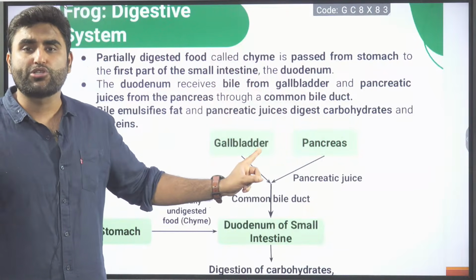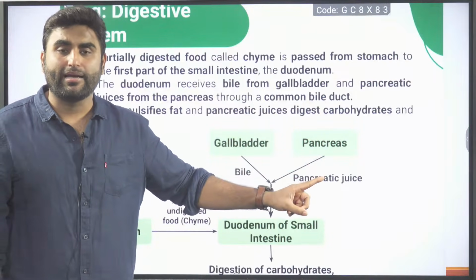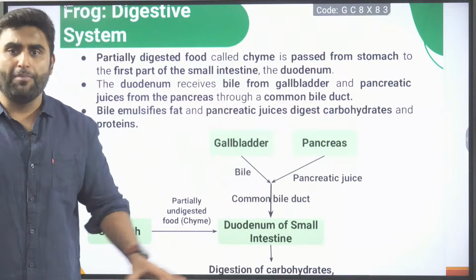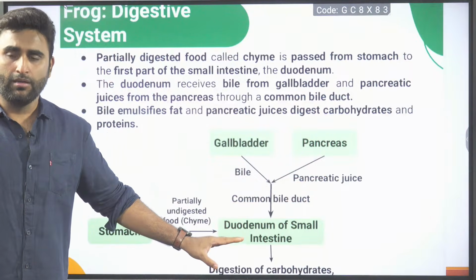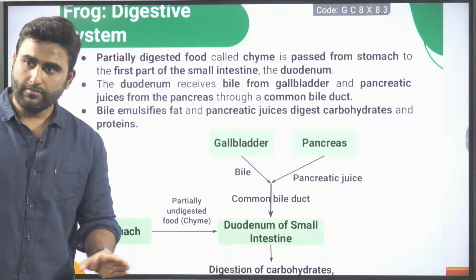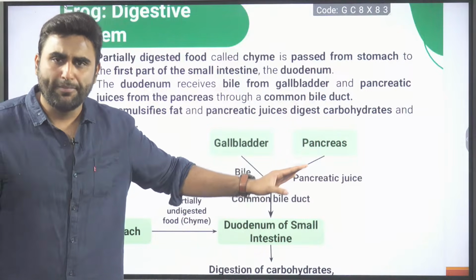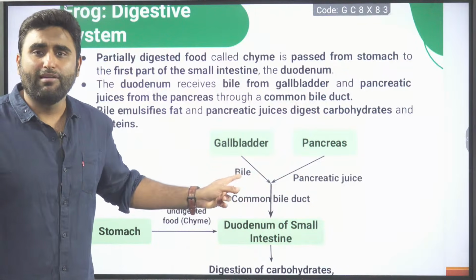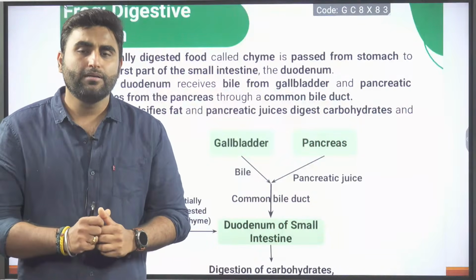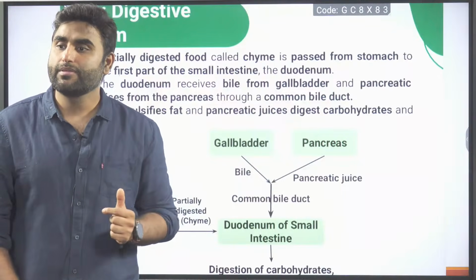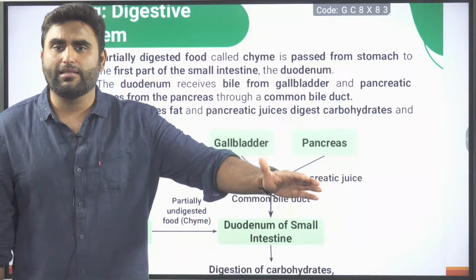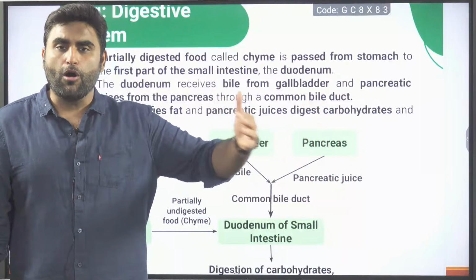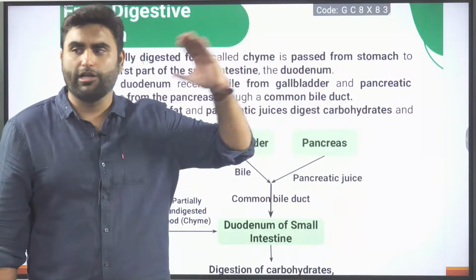Both these juices, bile juice and pancreatic juice, are highly alkaline. From the common bile duct, they open into the duodenum. So the duodenum receives the pancreatic juice and the bile juice. Bile will help in emulsification of fat, which helps in digestion of fats. Pancreatic juice contains all the other enzymes which will help in the breakdown of complex macromolecules into micromolecules.